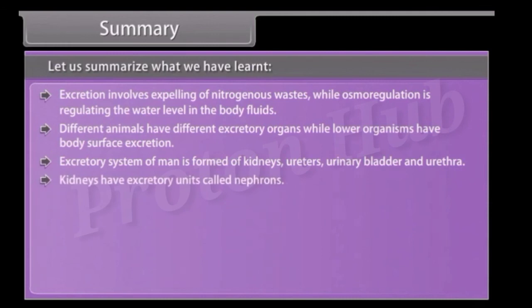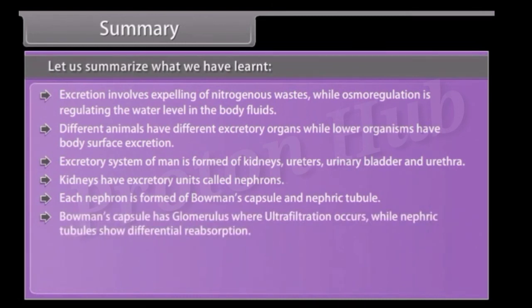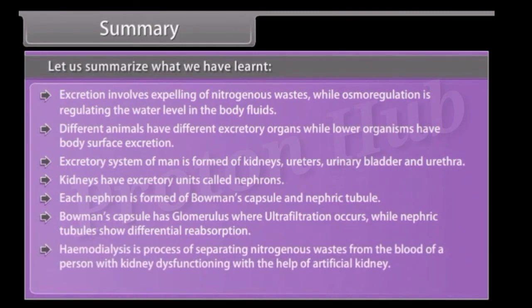Kidneys have excretory units called nephrons. Each nephron is formed of Bowman's capsule and nephric tubule. Bowman's capsule has the glomerulus, where ultrafiltration occurs, while nephric tubules show differential reabsorption. Hemodialysis is a process of separating nitrogenous wastes from the blood of a person with kidney dysfunction with the help of an artificial kidney. In plants, oxygen and excess water are released through stomata.